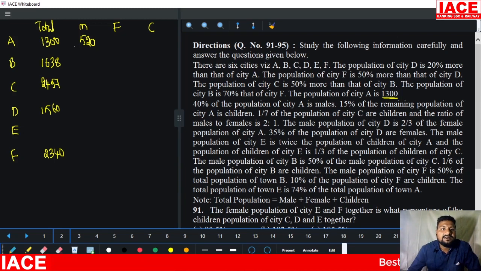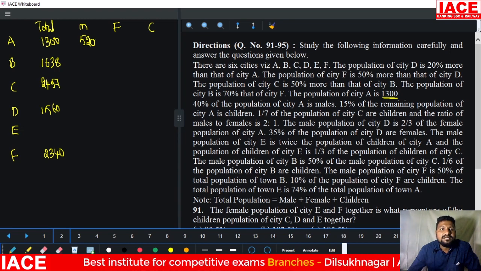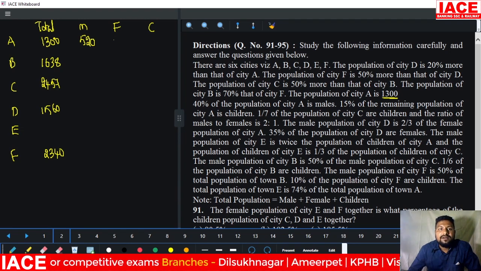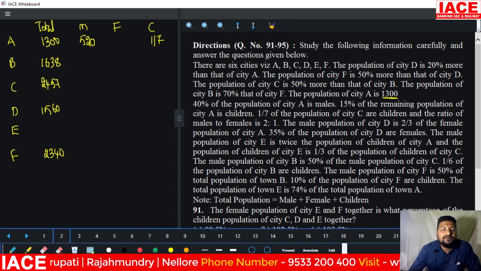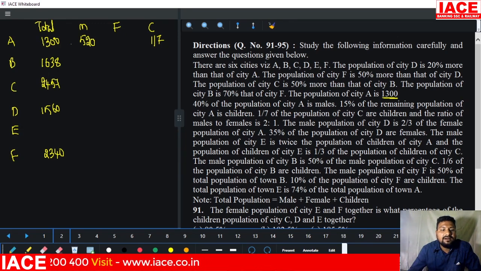Next, 15% of the remaining population of city A is children. 15% of 780 is needed after removing 520 from 1300. The remaining value is 780. In 780, 15% means 10% is 78 and 5% is 39. 39 plus 78 is 117. Then 520 plus 117 is 637. 637 removed from 1300 is 663. A portion is completed. As it is, we have to fill the B portion also.